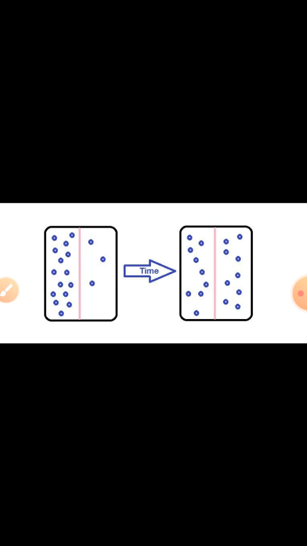That means from their higher concentration to the lower concentration, and there is no involvement of energy and no involvement of any kind of mediator or channel or carrier or pump. Okay, so this is the non-mediated passive transportation, or we can say in simple terms, simple diffusion.